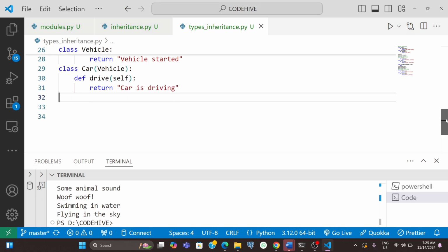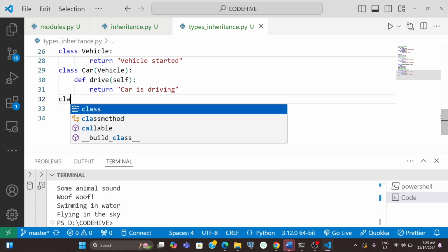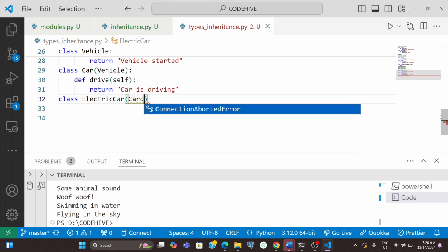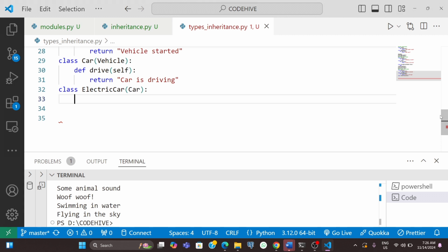We wrote the grandparent class, then the parent class, now the child class, right? So I can use the child class as electric car. Here this child is derived from the base class car, right? So this is the level of inheritance, or multi-level inheritance.